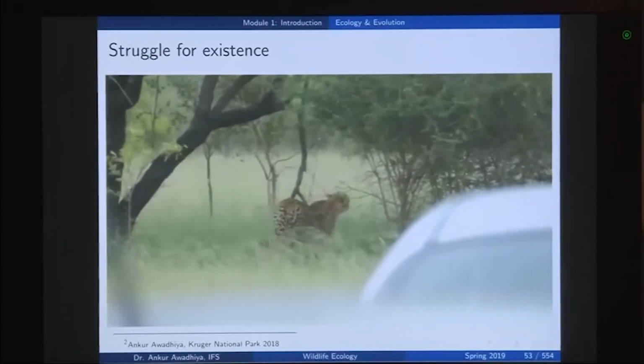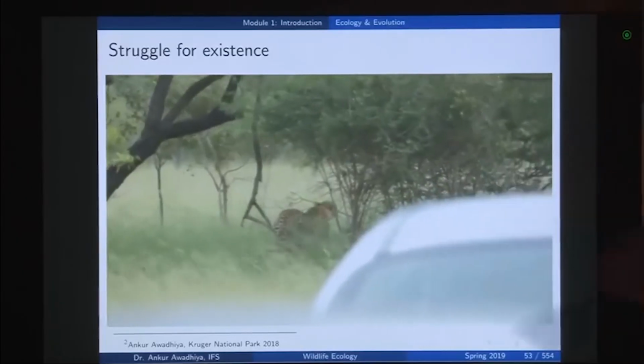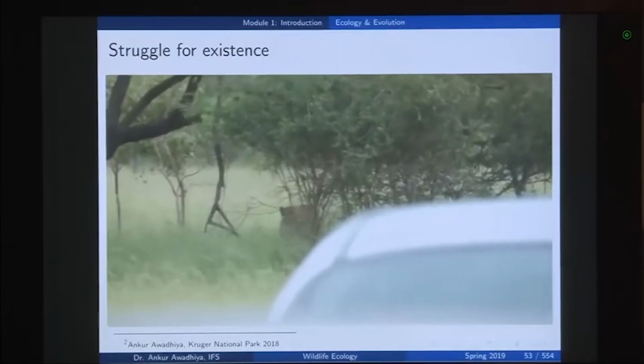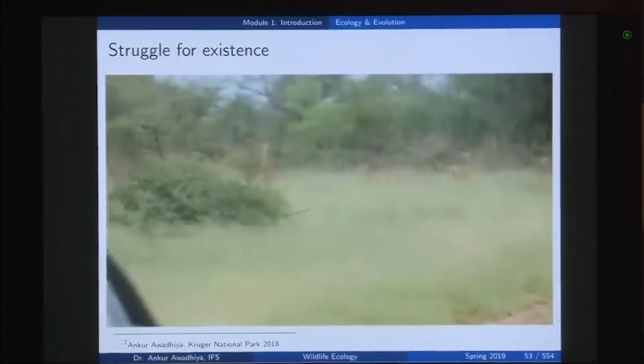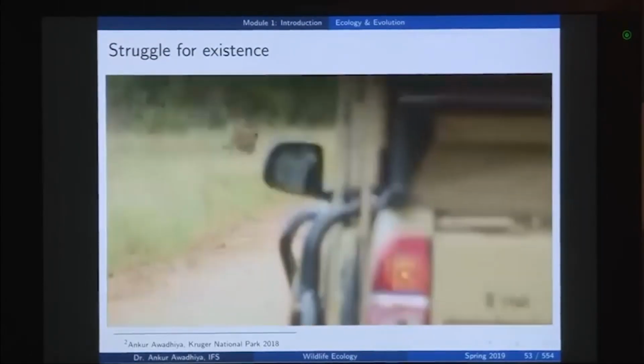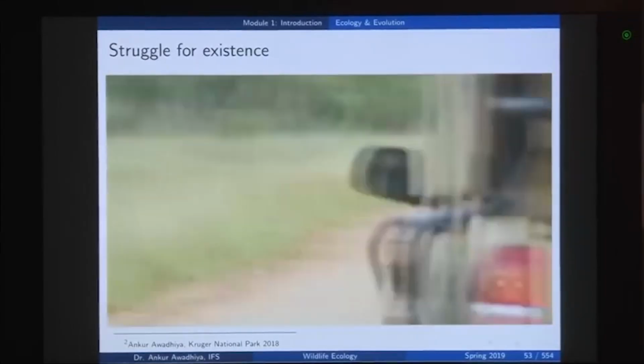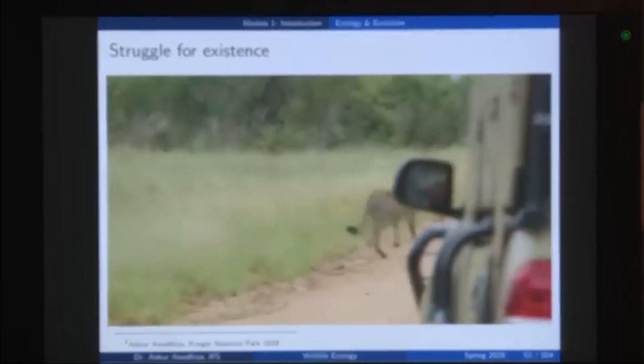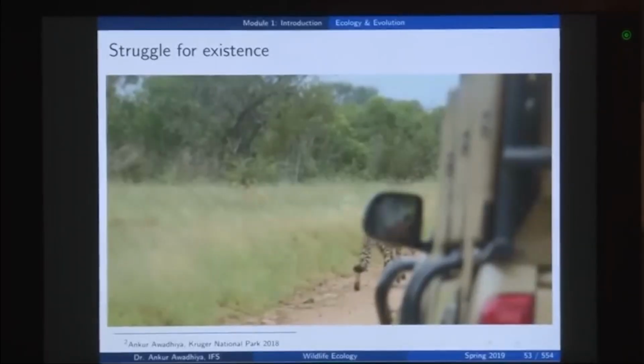So, it is moving very slowly, it is moving very cautiously towards the impalas, which are the prey of this animal, and now it has started running, and the prey or the impalas are also running, and there we see another cheetah. So, in fact, these cheetahs were hunting in groups. So, we had 4 cheetahs in this particular group. The impalas were also there in a group.